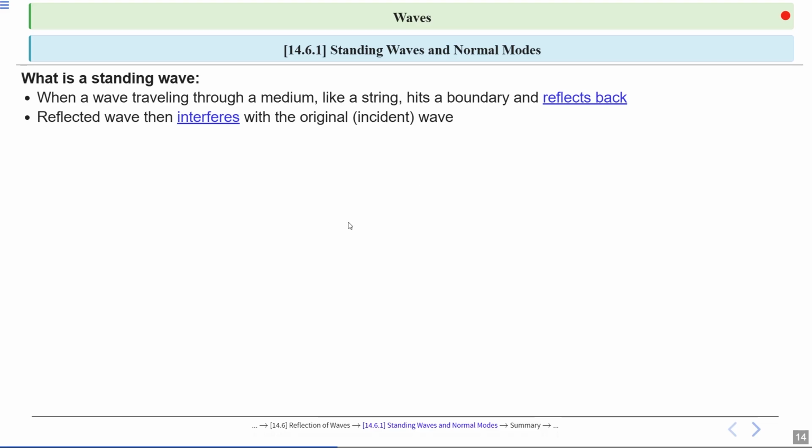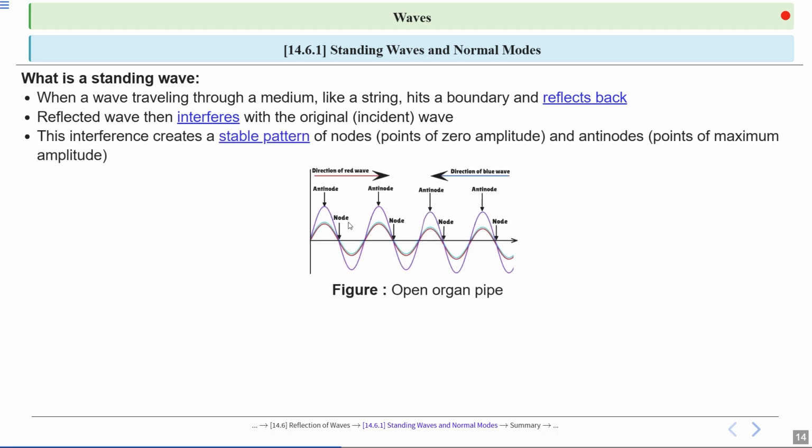Then the reflected wave meets the original wave, causing a sort of interference. This creates a pattern like standing waves. This interference of original and reflected waves creates nodes, zero amplitude, and antinodes, maximum amplitude.